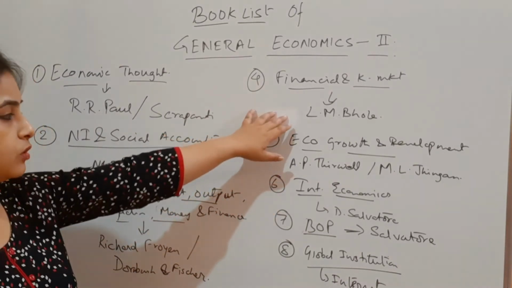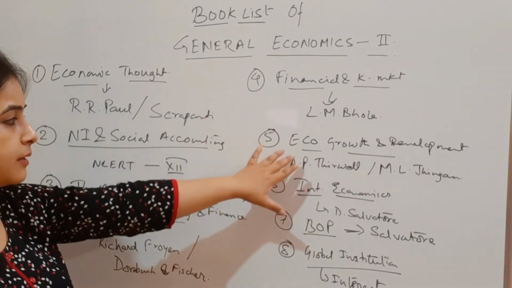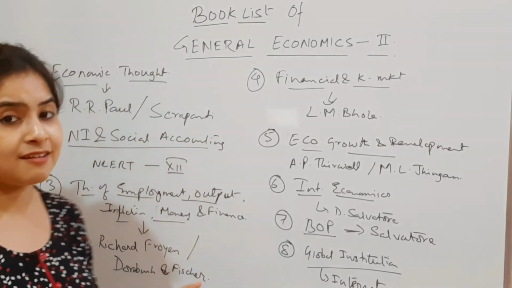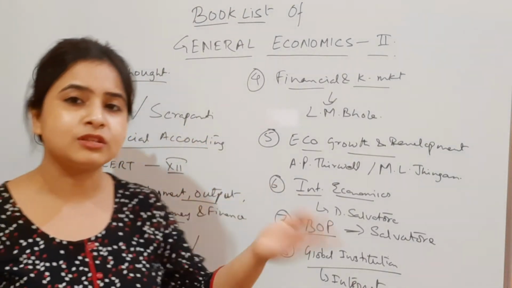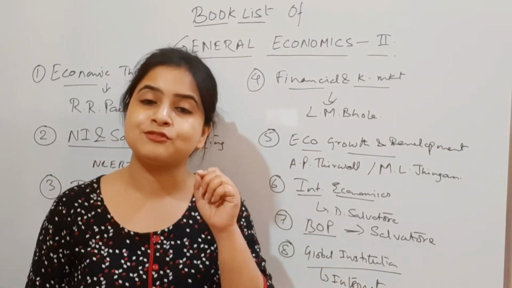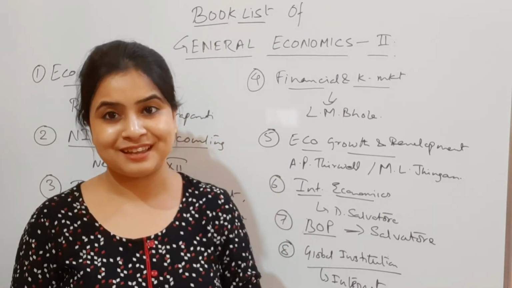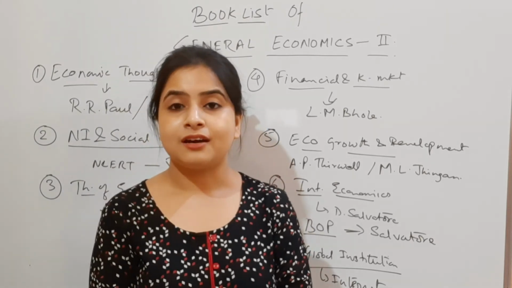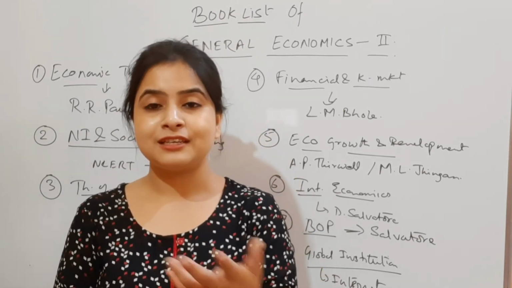And here I have given you only one book. For the subparts where I have given you only one book, that is easier. But for the parts where I have given two books or more than two books, then you always have to decide according to this. So that is it about the book list for paper 2 of IES, Indian Economic Services.